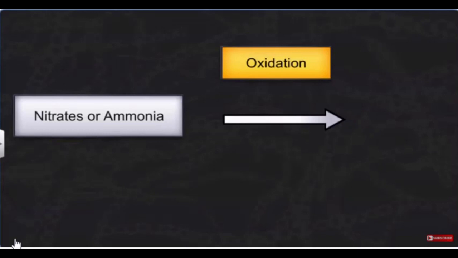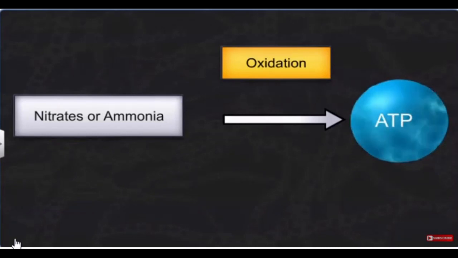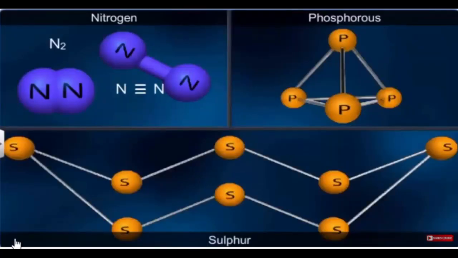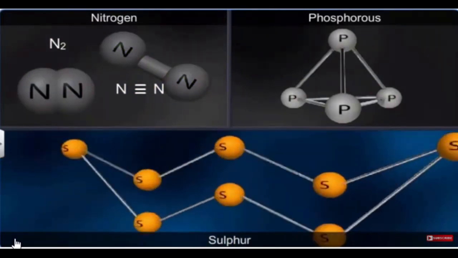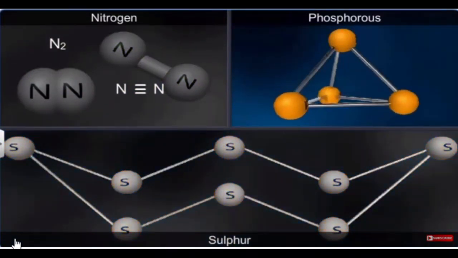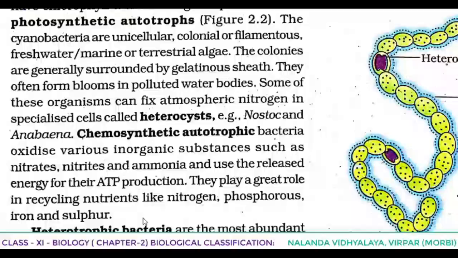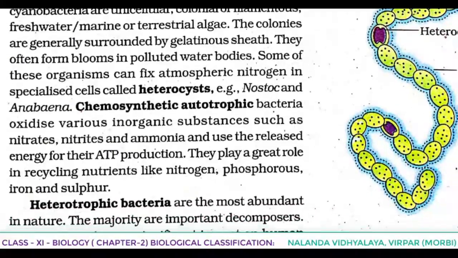ATP, you know that, adenosine triphosphate. And they play an important role in recycling nutrients like nitrogen, phosphorus, iron and sulfur. This topic you would have learned in 9th standard, different cycles: nitrogen cycle, phosphorus cycle, sulfur, iron.